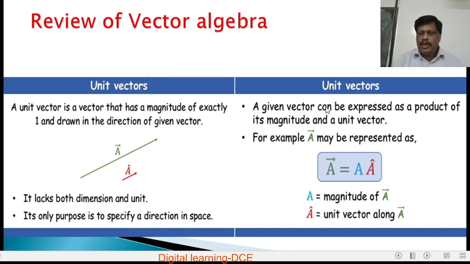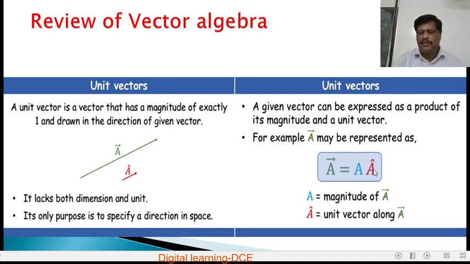A vector is also expressed as a product of its magnitude and a unit vector. For example, a vector A may be represented as A is equal to magnitude A times the unit vector. The unit vector is equal to the ratio of vector A to its magnitude or modulus.